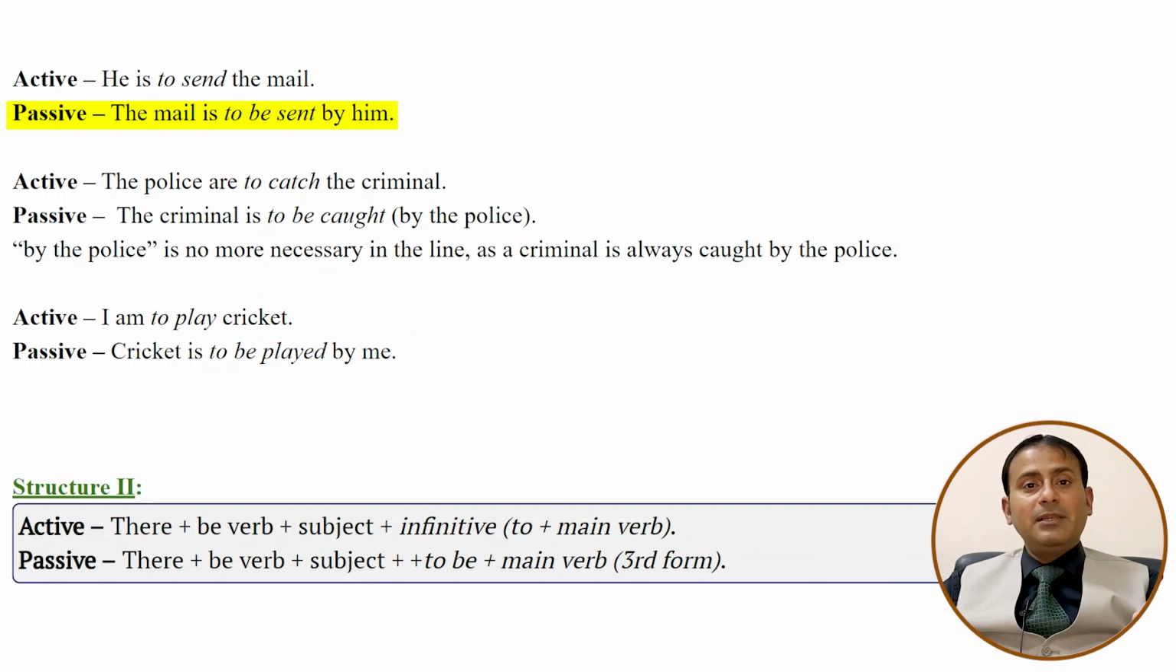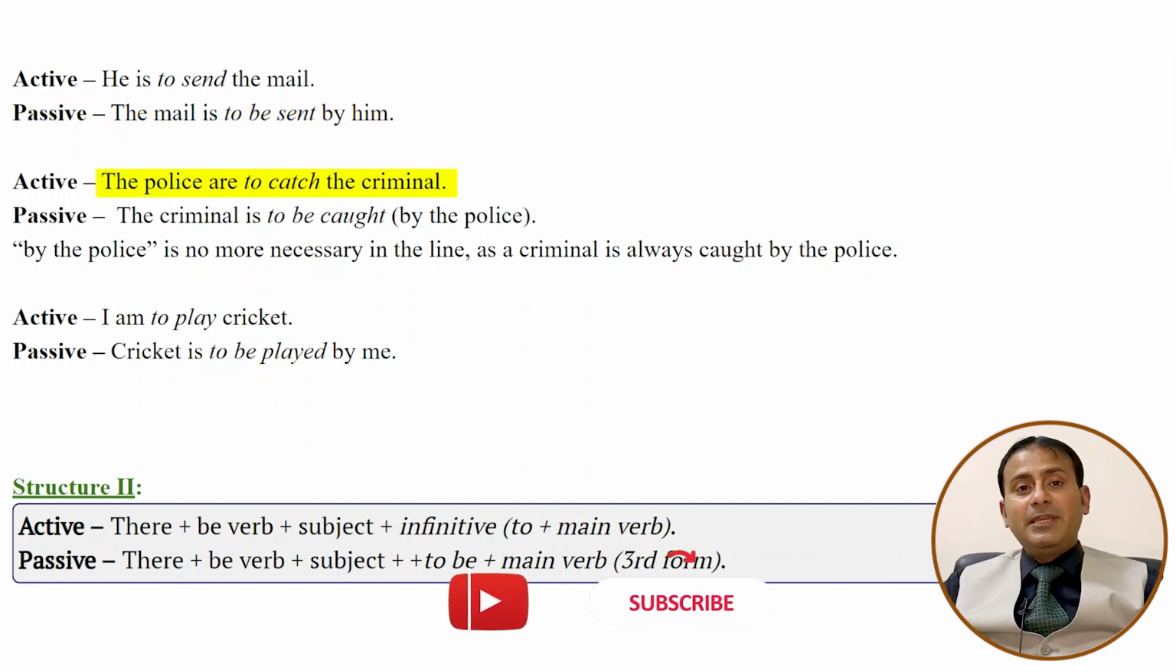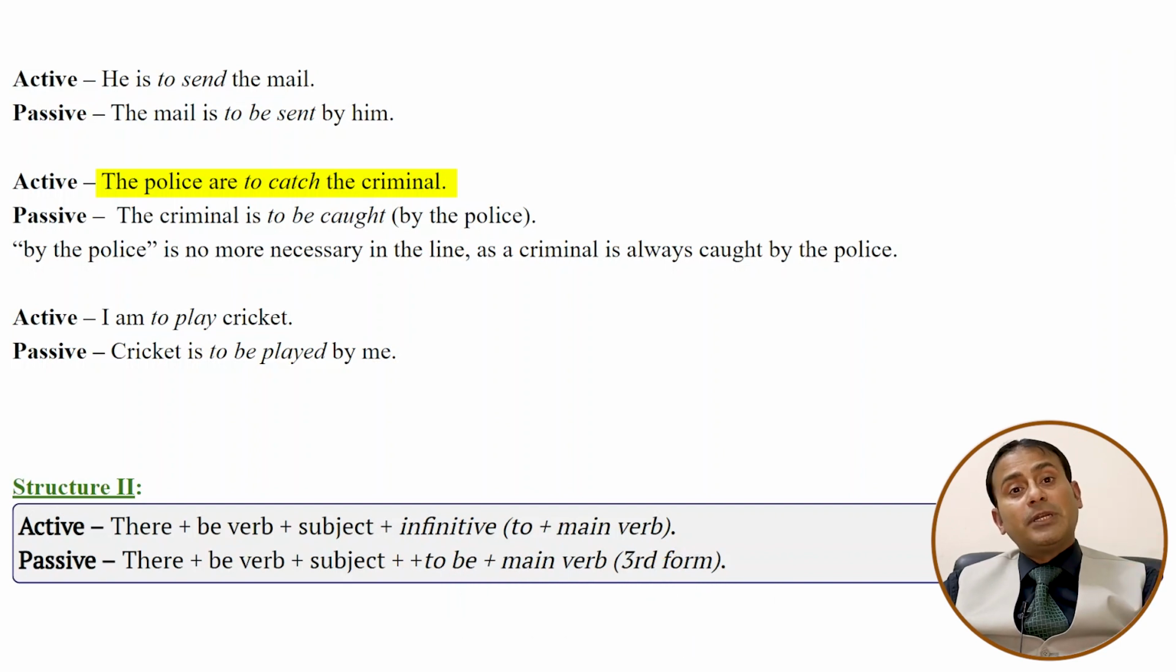Now with male, which is singular, we will use is. So the male is to be sent, third form of the verb, by him. The police are to catch the criminal. Remember, the word police is always used plural in English. So the police are, the police have, the police are to catch the criminal.